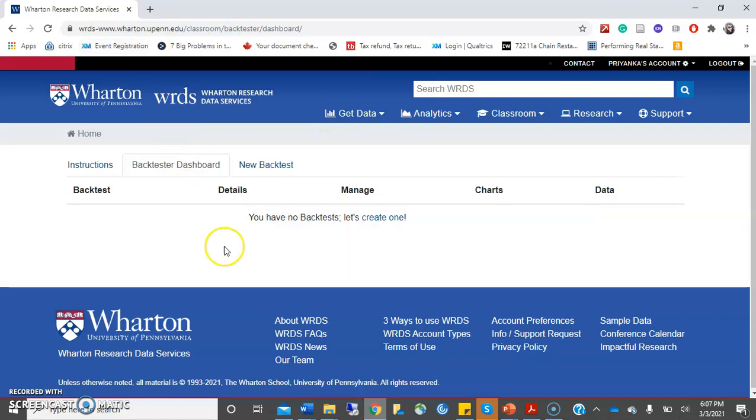Click on the link to the platform, and you can see this lands on the backtester dashboard. Since we have not created any backtest, we'll click on this one. Let's create one.